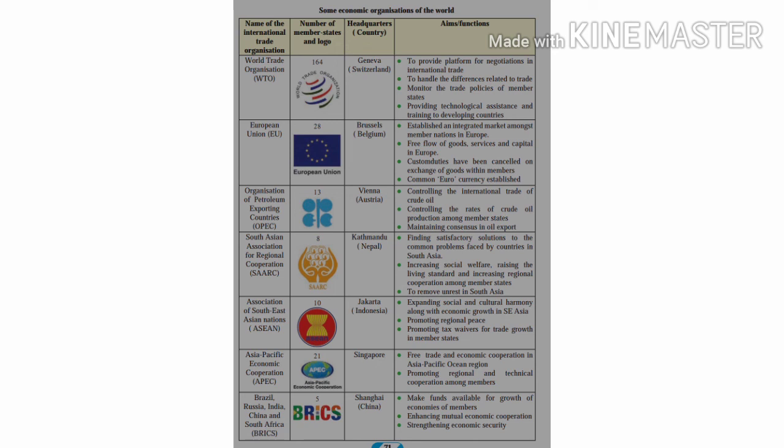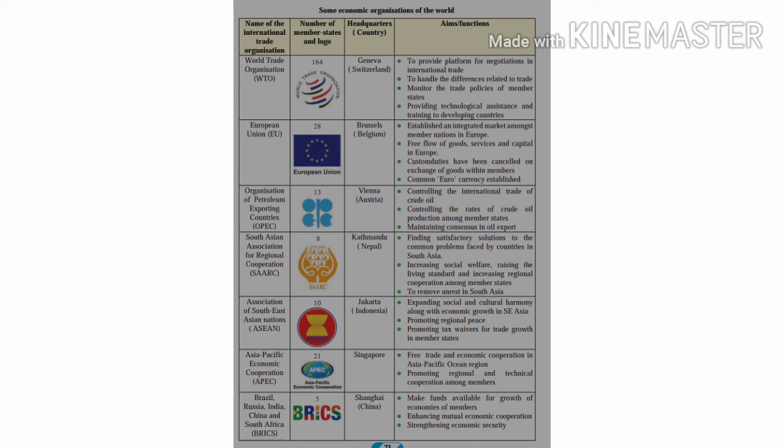The next organization is the Organization of Petroleum Exporting Countries, popularly known as OPEC. There are 13 member nations, and the headquarters of OPEC is at the capital of Austria, that is Vienna. The aims are to control the international trade of crude oil. Second, to control the rates of crude oil production amongst the member states. And the third one is to maintain consensus in oil exports. This means these countries particularly work just for the trade of crude oil.